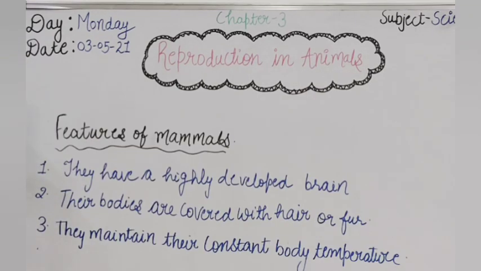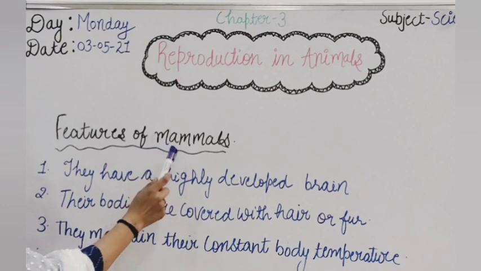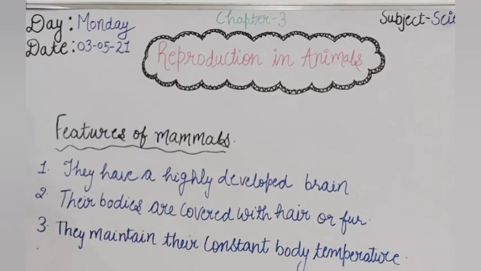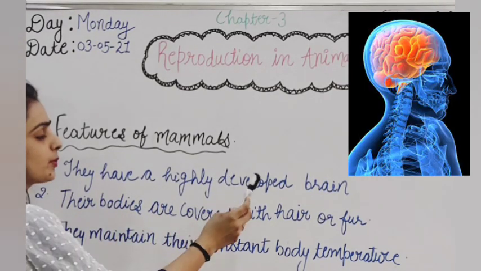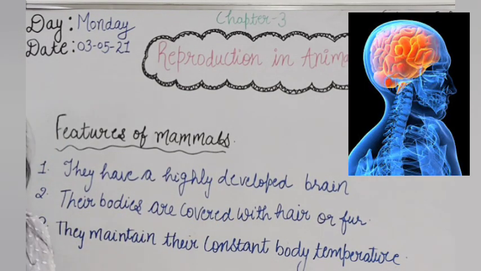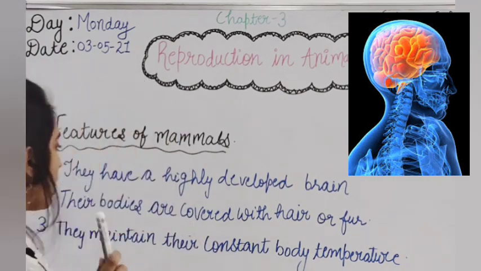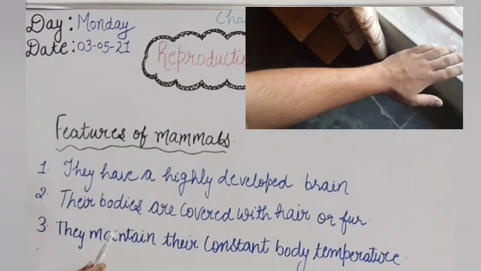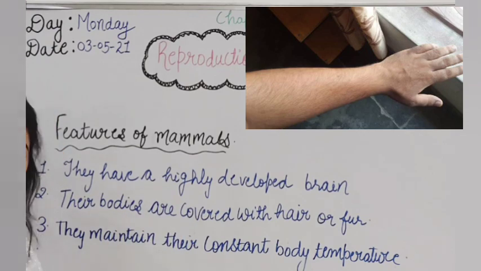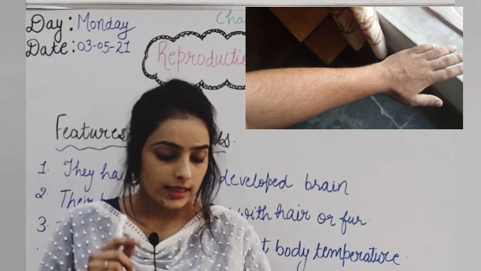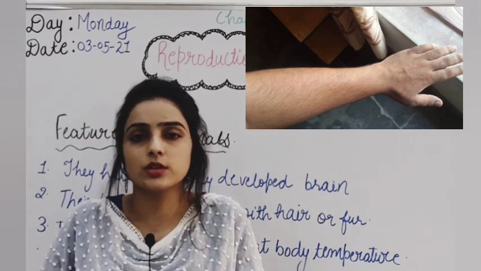Now let's come to the features of mammals, what they have in them. First, they have a highly developed brain. Along with that, their bodies are covered with hair or fur. As you can see on your own body, there are tiny hairs on the skin.